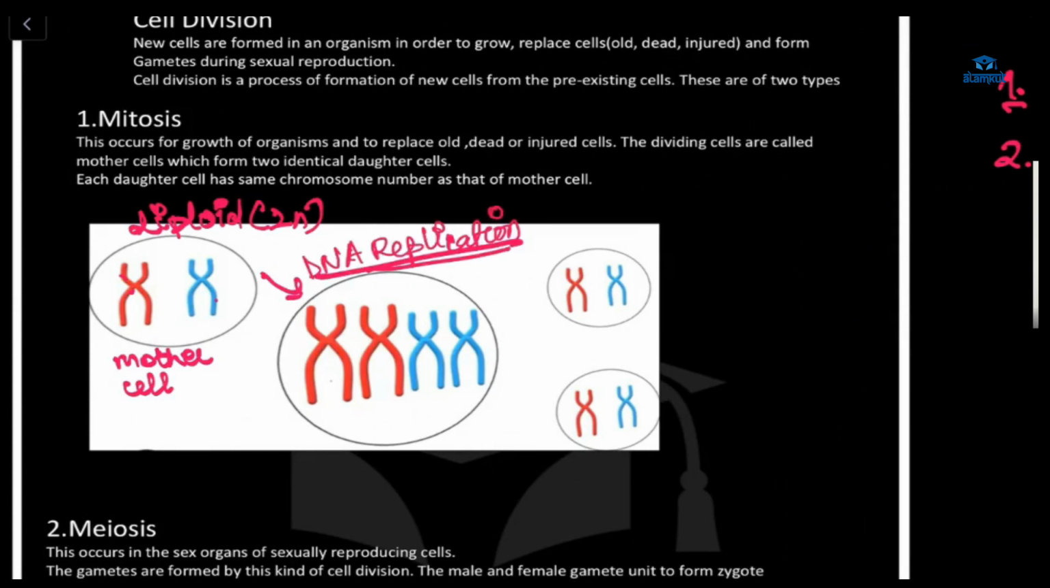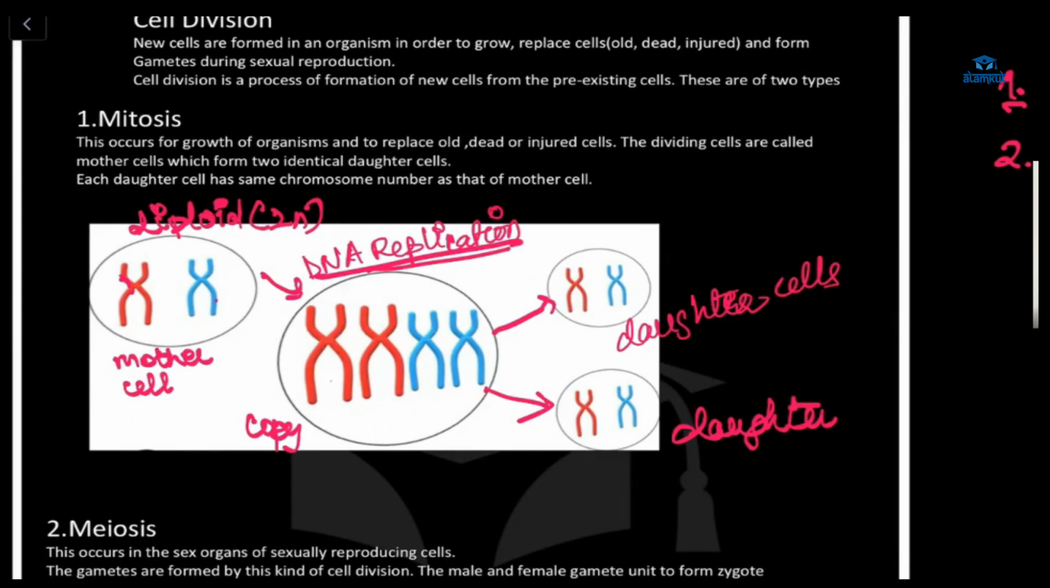This means copying of the genome, copying of the same thing. It's called DNA replication. After this, mitosis will occur. What will happen is this mother cell will divide into daughter cells. This is one daughter cell, this is another daughter cell. Okay. Understood what is happening here?